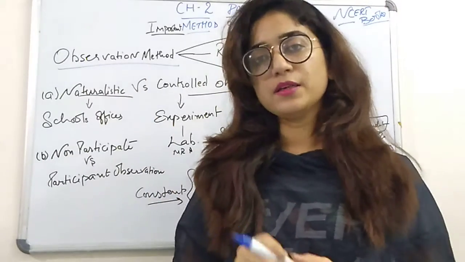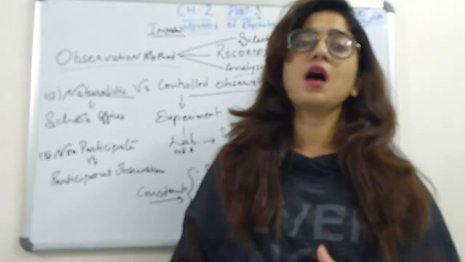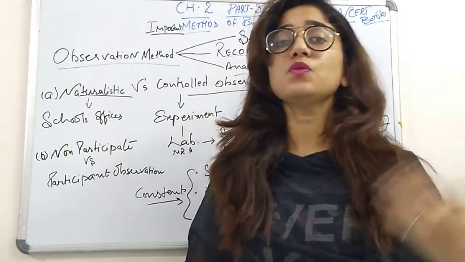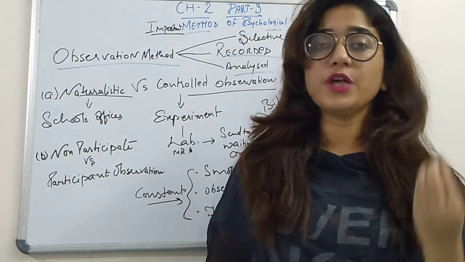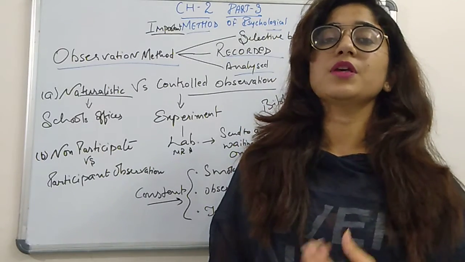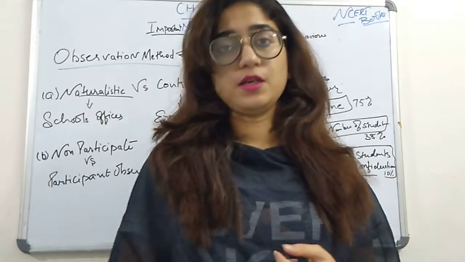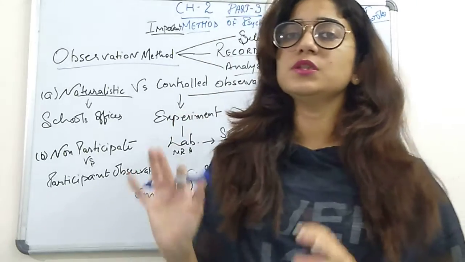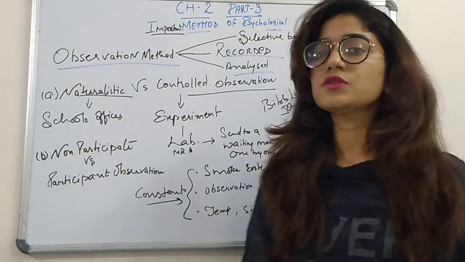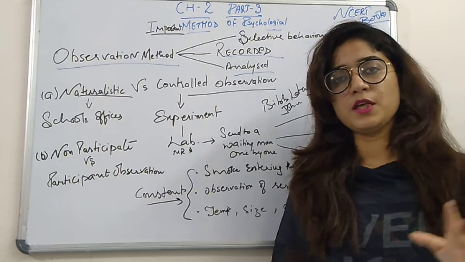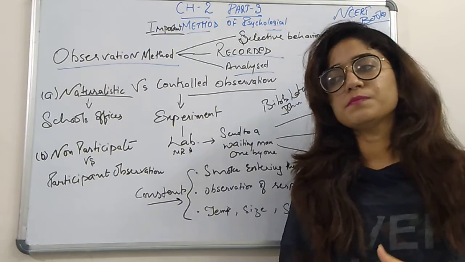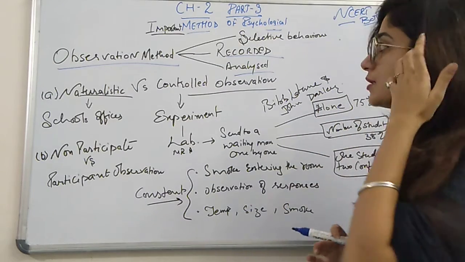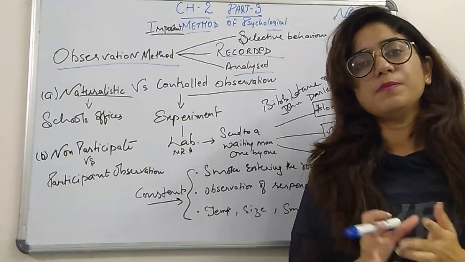Observation method is a method in which we study a particular behavior of a person or individual. When we need to know about a particular kind of trait or type of a person's behavior, at that time we use the observation method. This method can be used easily in a lab, or it can be used in the natural environment also. There is no particular perspective for observing a person's behavior in a particular situation, but still there are some points on which we observe a particular behavior.